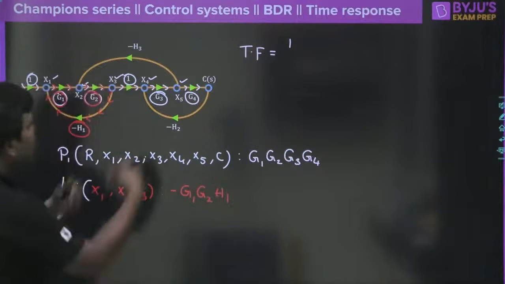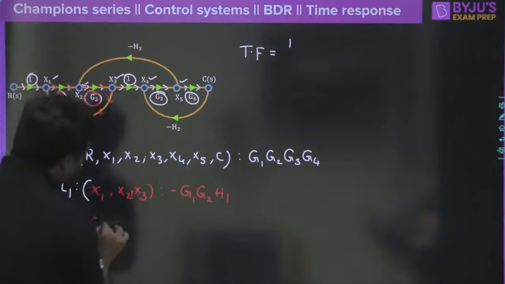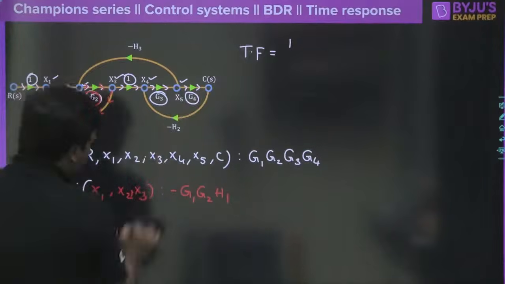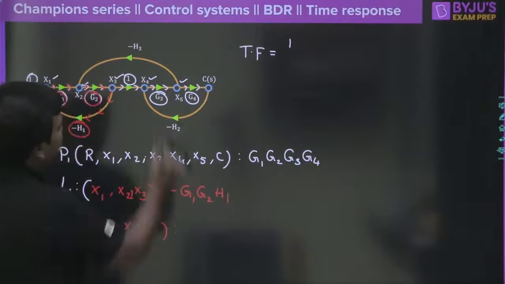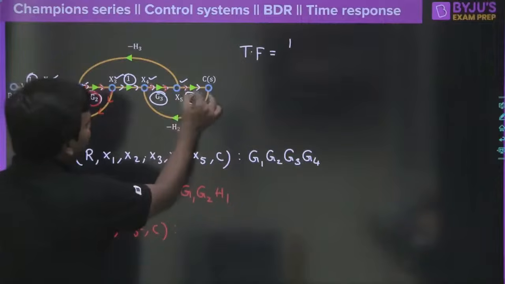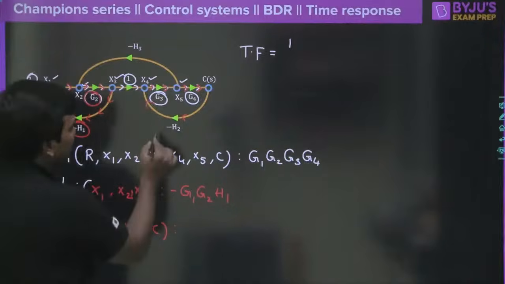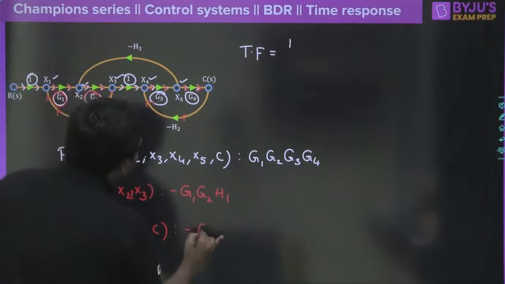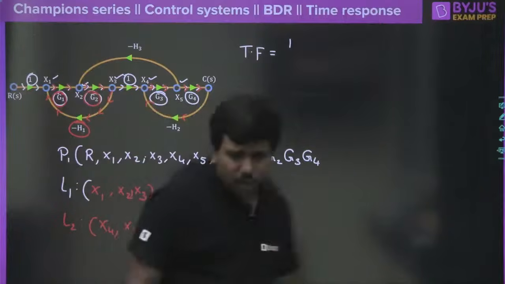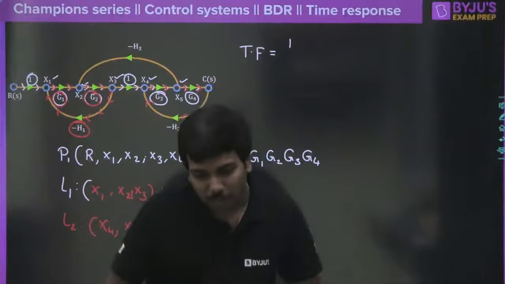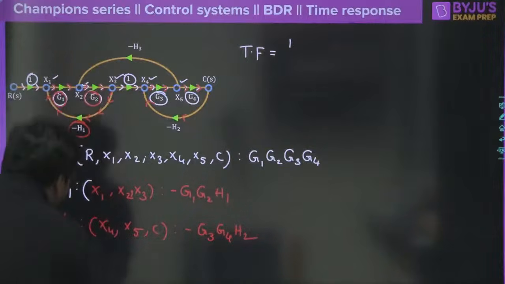Moving ahead to the next loop, that is the second loop, L2. Where is the second loop here? x4 and x5, and then we have C. So you can see x4 to x5 and then C all the way again to x4. Then that is considered a loop. Without any second thought, I can say this gain is equal to minus G3, G4, H2. You have completed very fast, and the next questions are very good questions. Don't miss that, so just wait for me.